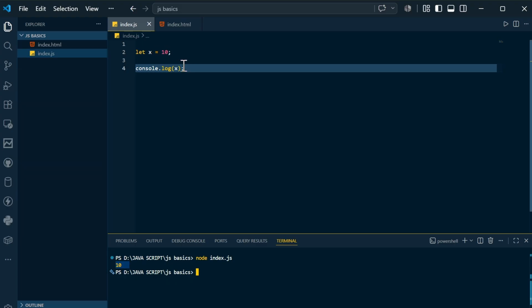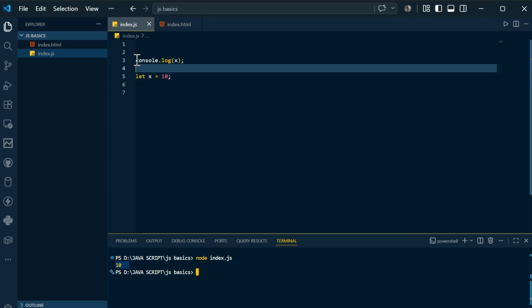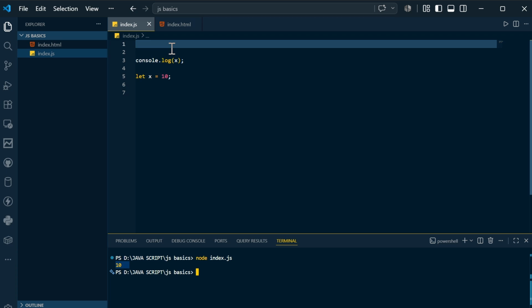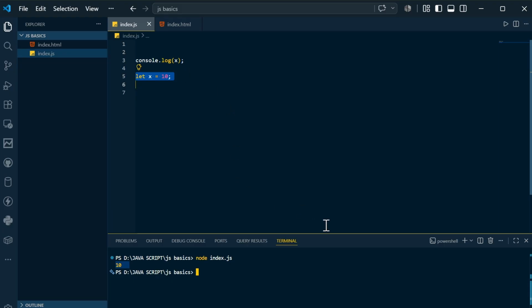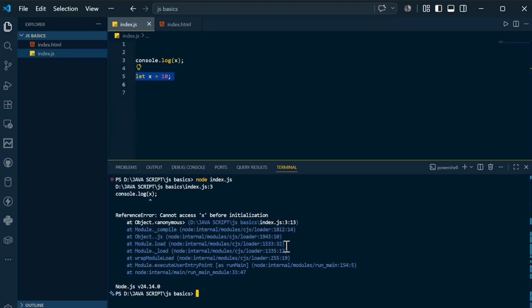Now what I want to do is, first I will print x. You understood my word? First I am printing x. I have not declared x before that. JavaScript doesn't know what x is, but I am using the value x. After that I am declaring the value x. Then if I clear the terminal, compile and run, you can see it says cannot access x before initialization. It knows that x has been initialized after that, so you cannot use the value x before that.